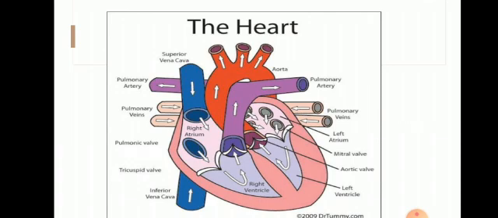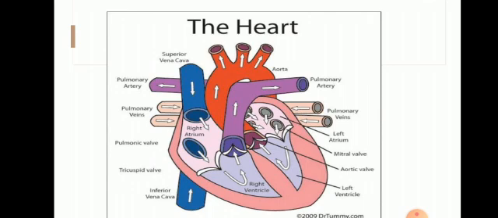This oxygenated blood is then carried from the lungs to the left auricle, which is pink in color. The left side, pink color, first chamber, has oxygen-rich blood.